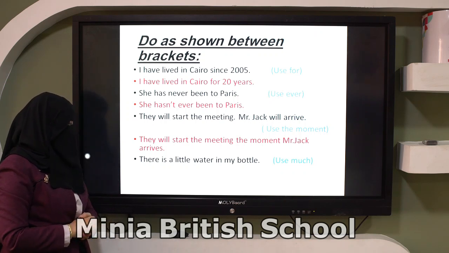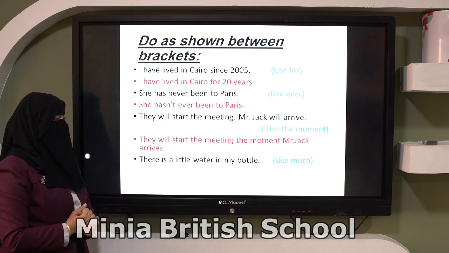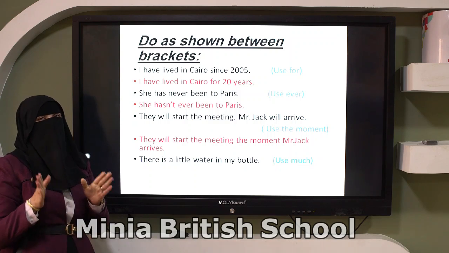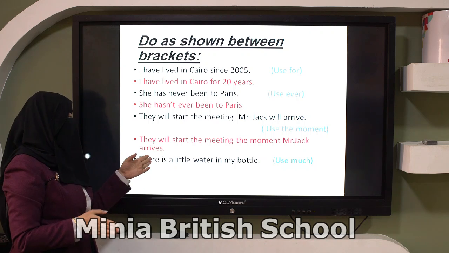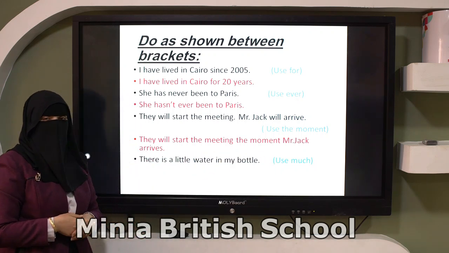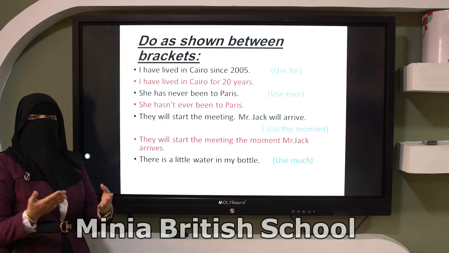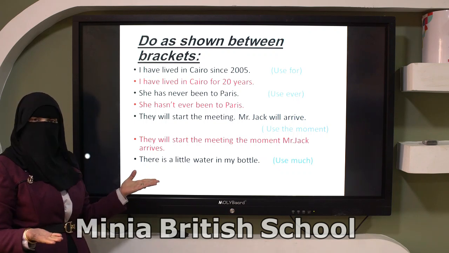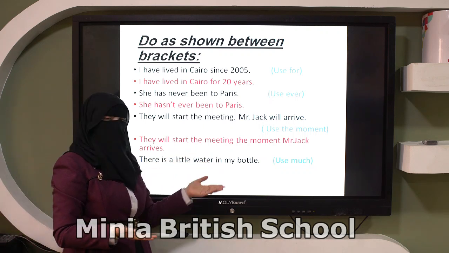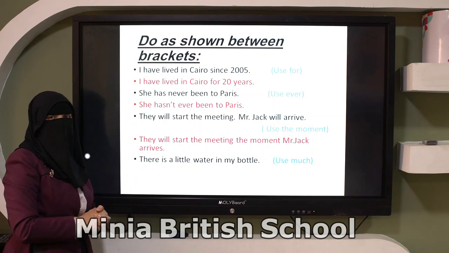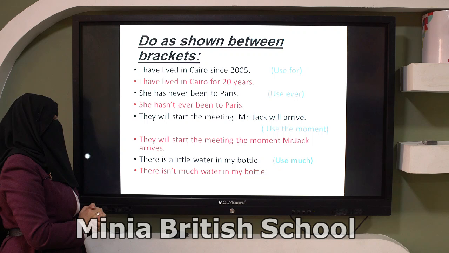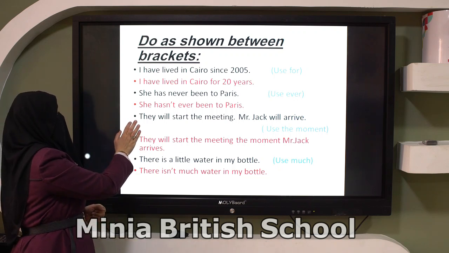Look at this one. There is a little water in my bottle. Use much. Also here you have to keep the same meaning. There is a little water in my bottle. Use much. How can we use much in this one? You have to turn the sentence into negative. So there isn't much water in my bottle, to keep the same meaning for the sentence. There isn't much water in my bottle. Okay?